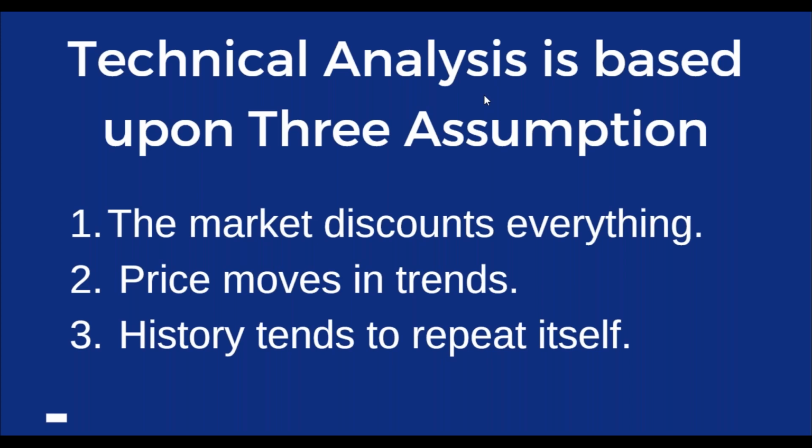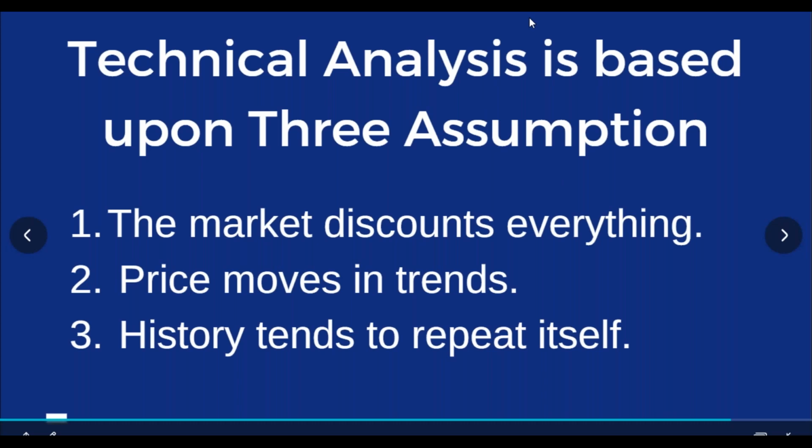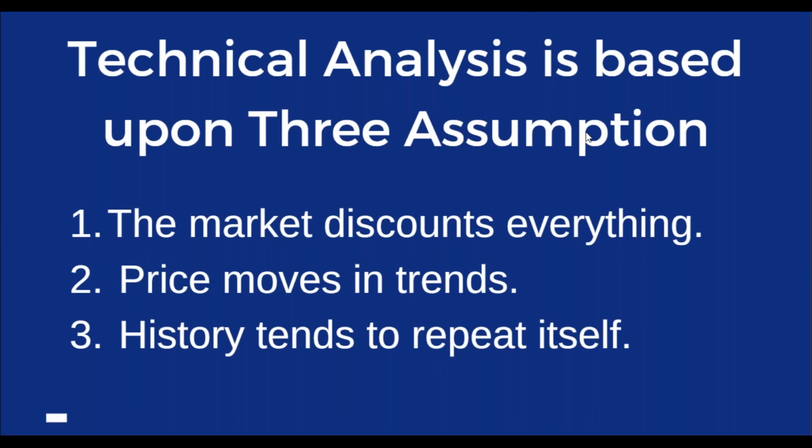Most of the time all those negative news items are discounted earlier than expected, and when that negative news is announced, the market generally moves in another direction. So we will be discussing these things when we discuss the charts, but as of now you must have got a brief idea of what the market discounts everything means. Now coming to the point that price moves in a trend. What is the meaning of this trend? That is one of the important things to discuss.